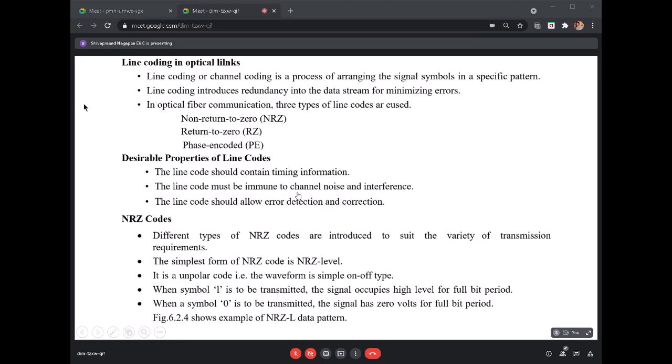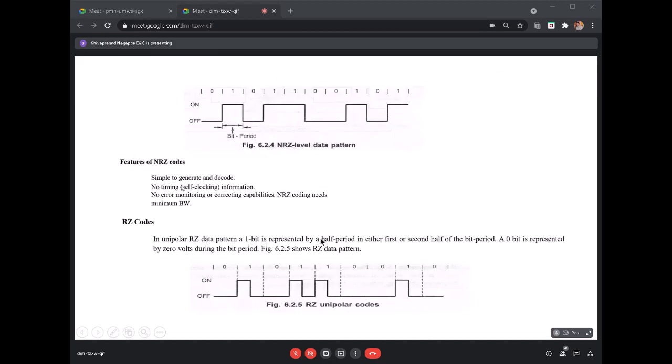Next is line coding in optical links. What is line coding in optical links? As you all know, I need not tell much because we have already studied so many things. In these textbooks, only these three have been studied: NRZ, RZ, and phase encoded. You all know these, so I will not go through them once again.